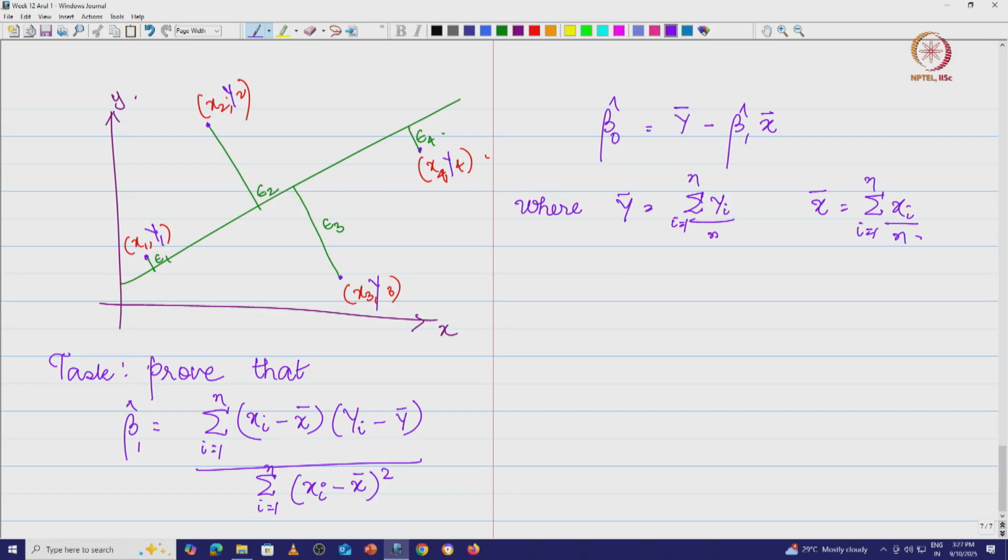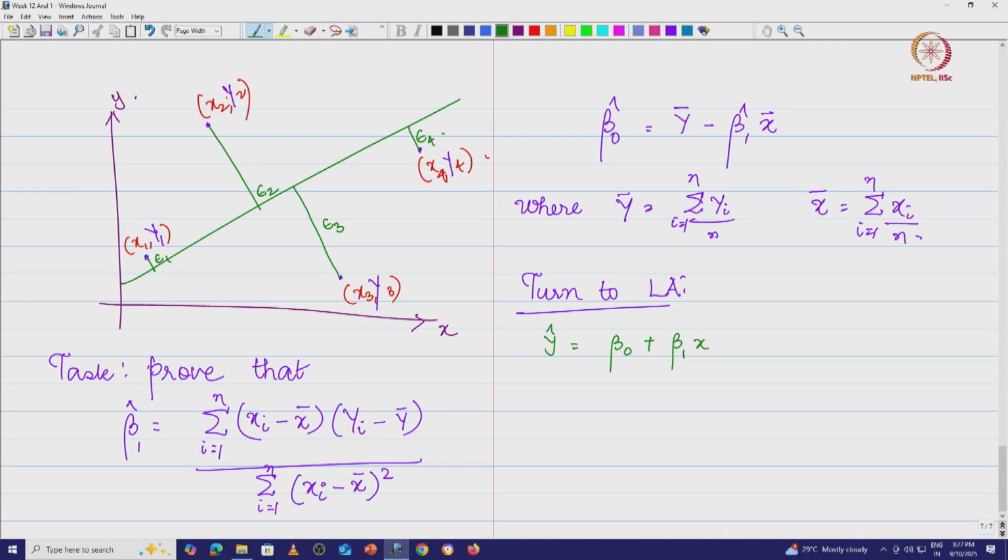Turn to linear algebra. Okay, so what we have is y hat, which is given by beta naught plus beta 1 x.